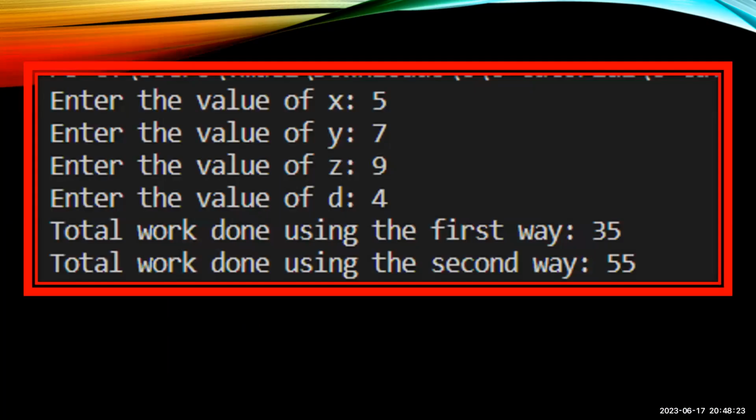And let's check what the output of this code is. See the output. Enter the value of x: 5, enter the value of y: 7, enter the value of z: 9, enter the value of d: 4. After that, the total work done using the first way is 35. Total work done using the second way is 55. This is the output.